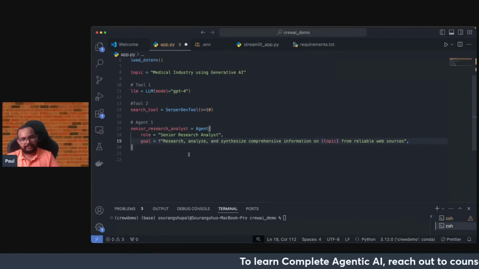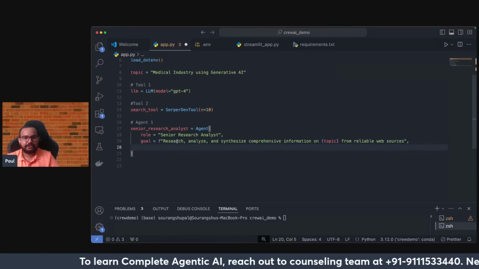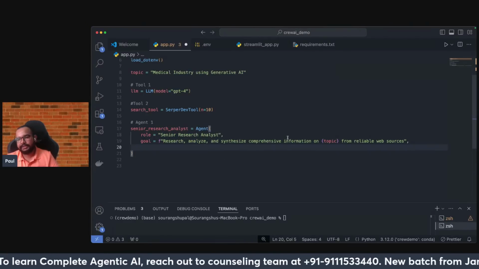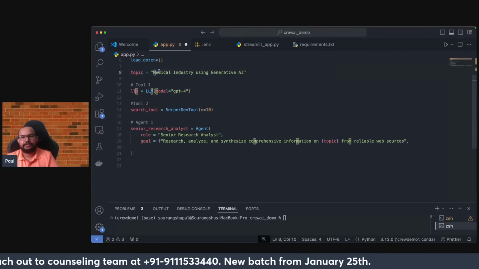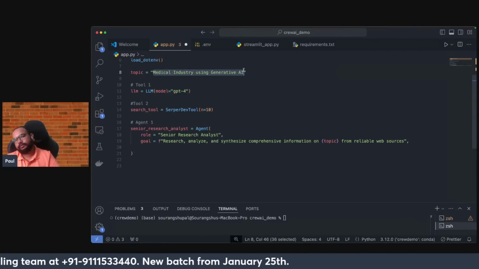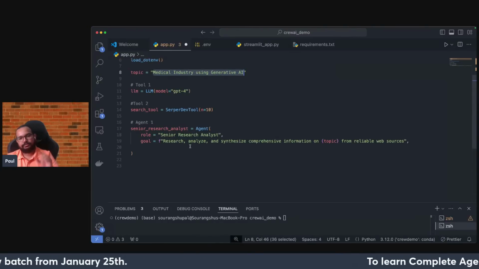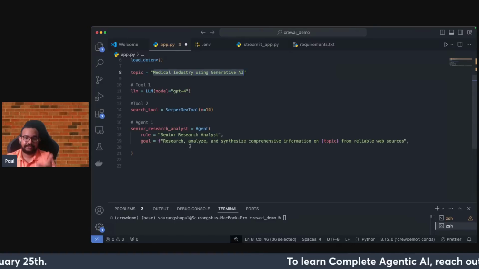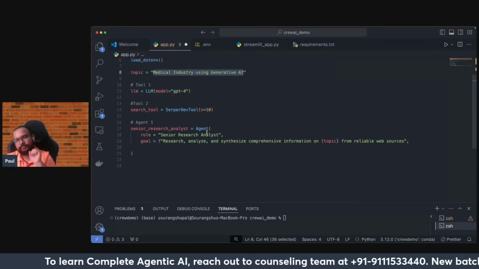Yeah. So right now, see, for the goal, what I have added here: research, analyze, and synthesize comprehensive information on a topic. So what is our topic? Medical industry using generative AI. This is the topic that it will try to search. So right now I have defined the task and it simply understands. This is, I can say, the job description for this particular agent for now.